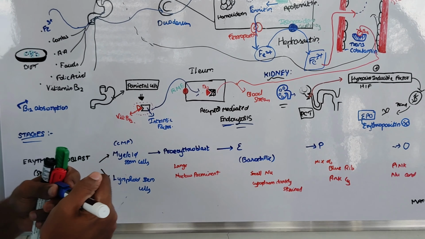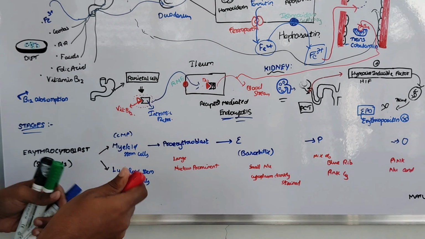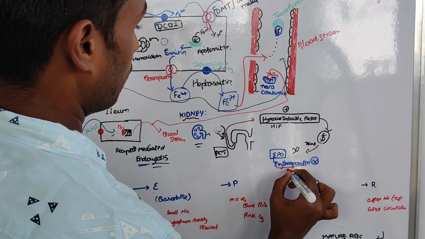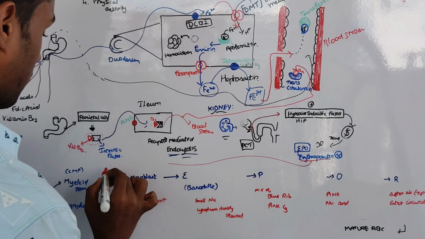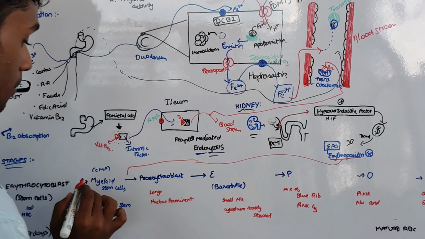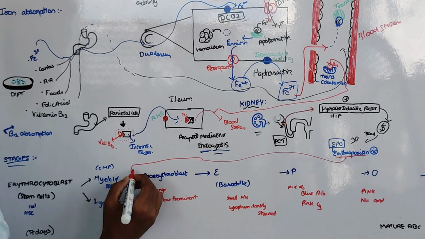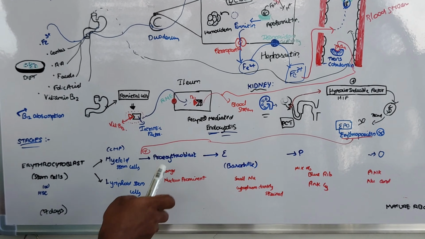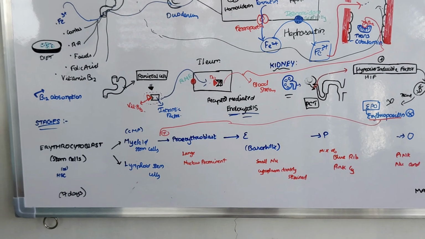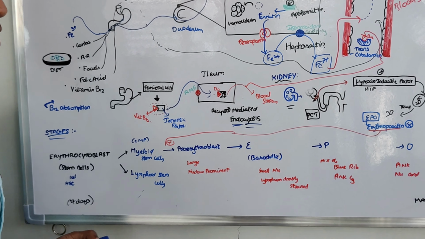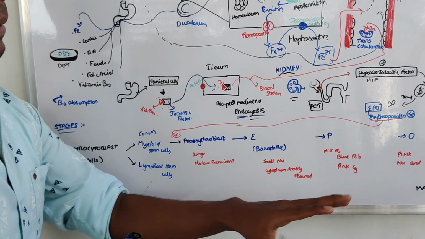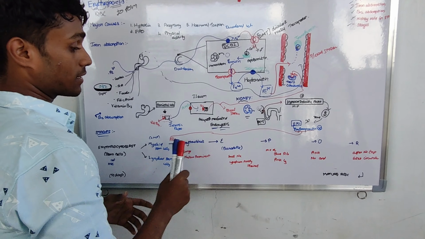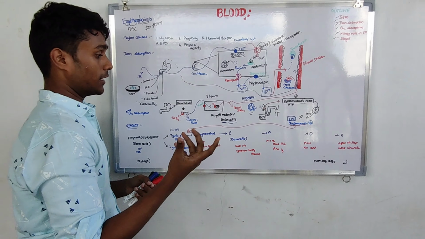Myeloid stem cells get differentiated into the proerythroblast. The hormone produced here, erythropoietin, helps in the transformation of myeloid stem cells into proerythroblast. This induces this process. Proerythroblast is actually large. It contains a nucleus. The nucleus is prominently visible. Normally mature RBCs lack a nucleus, right? Proerythroblast contains a nucleus and the nucleus is more prominent.